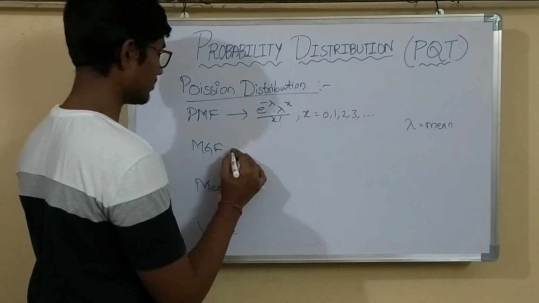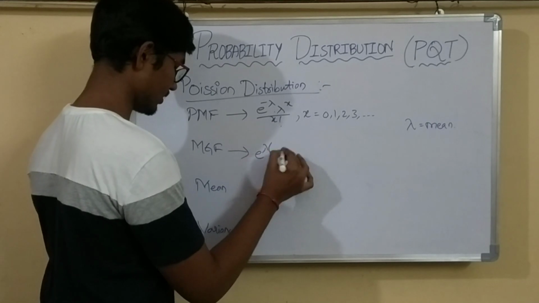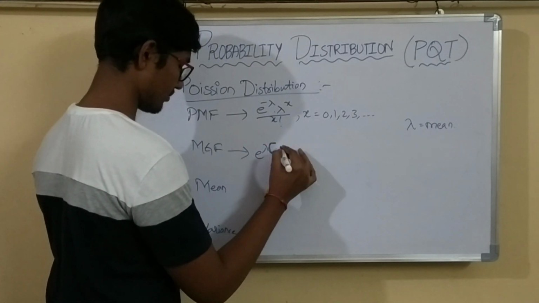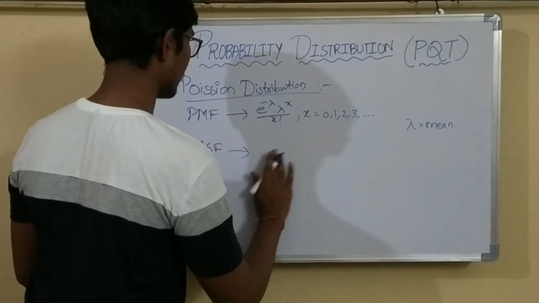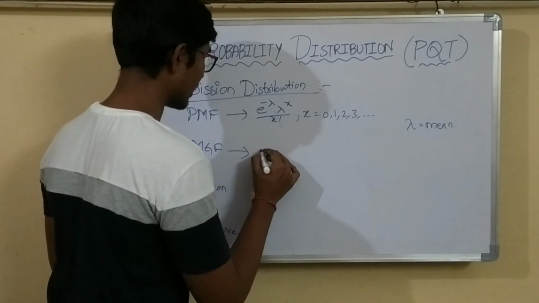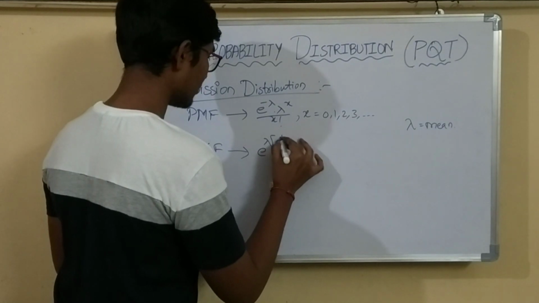The formula for MGF is e power lambda of (e power t minus 1).